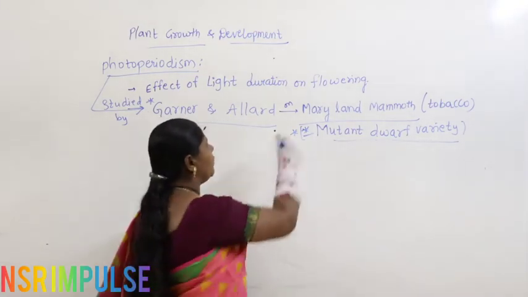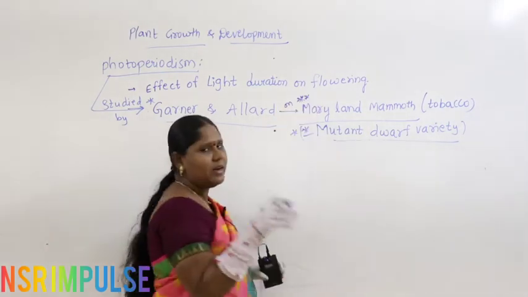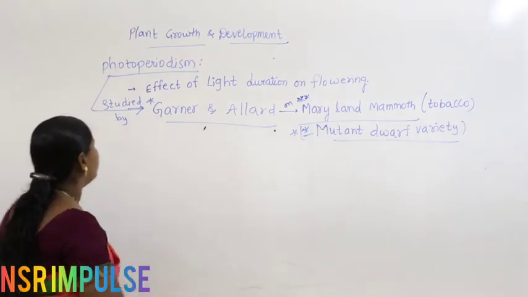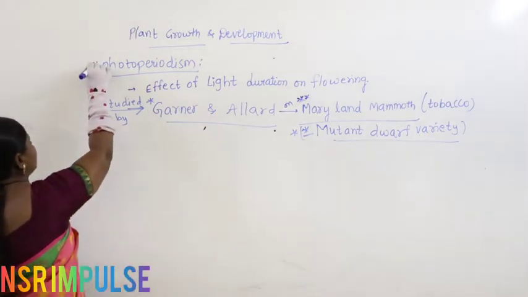So they did experiments on these plants and saw that light has an impact on the process called flowering. This was referred to as photoperiodism.